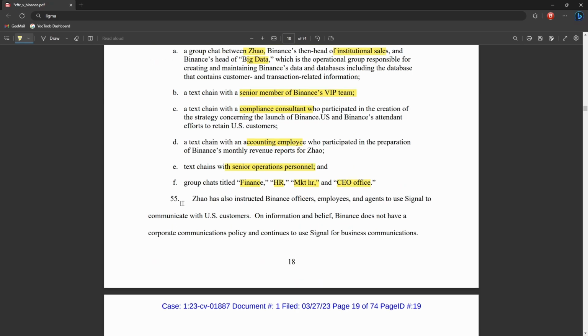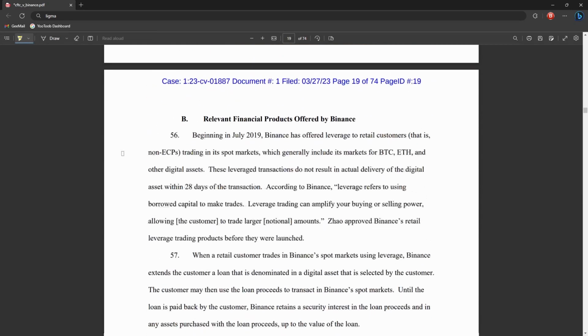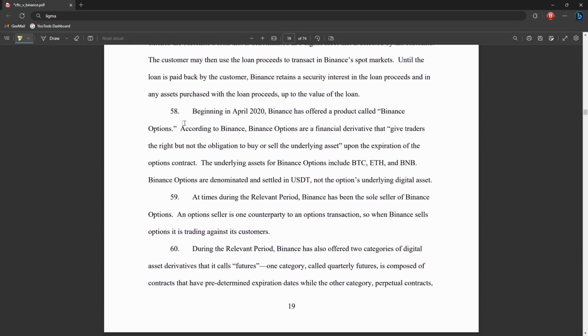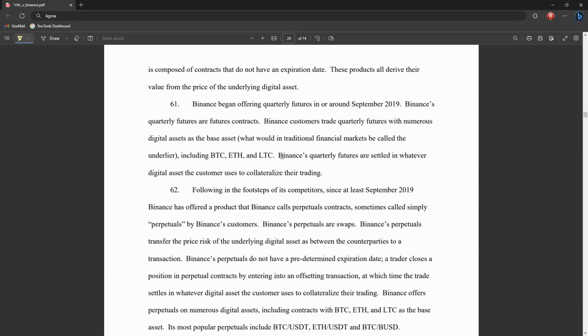And this is where things get quite not good for Binance, because in section 55, the CFTC is saying that CZ instructed Binance officers, employees, and agents to use Signal to communicate with US customers. Not a good look, which is most likely going to be instructions for US customers on how to use a VPN and set up an account with Binance.com and get around their compliance checks. Next sections are just a bit of waffle, a bit more information on how Binance works and the products they offer,